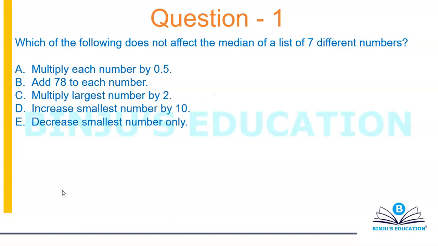Alright, so let's try this one. The question says, which of the following does not affect the median of a list of 7 different numbers? So let's say my 7 different numbers are A, B, C, D, E, F and G, and let's take them to be in ascending order itself, which means D will become the median.